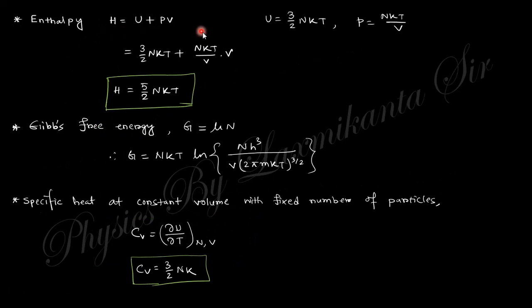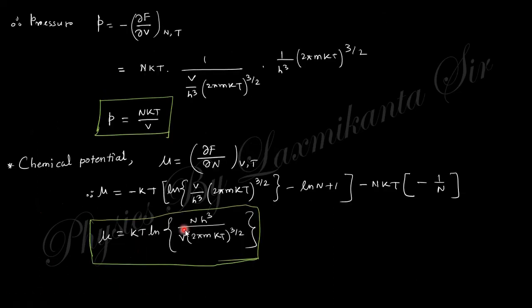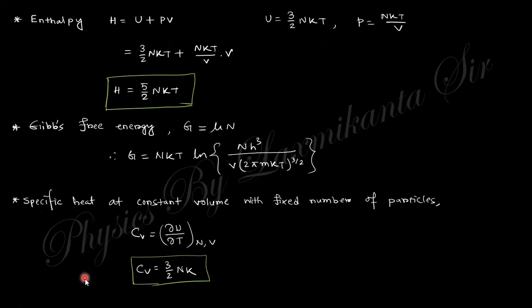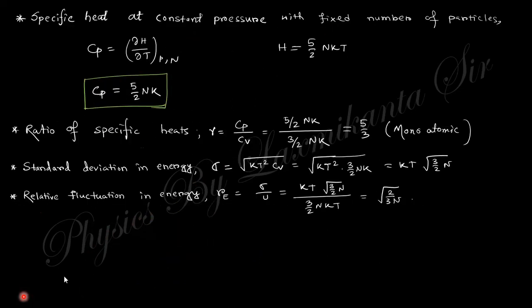Enthalpy is U plus PV; put the values of U, V, and P and we will get this one. This gives free energy, mu dn; put this value of mu and n. Specifically, del u by del t, taking the derivative with respect to t, gives Cv and Cp. The ratio gamma equals Cp by Cv, and standard deviation and fluctuation can all be calculated for the ideal gas. I think that is clear. If there are any doubts, you must comment in the comment box.